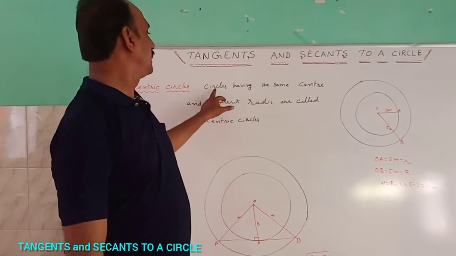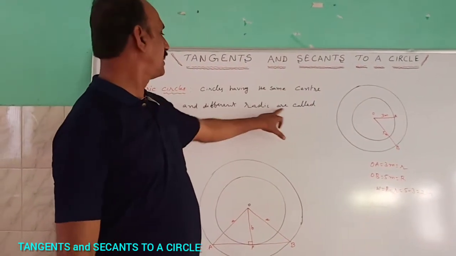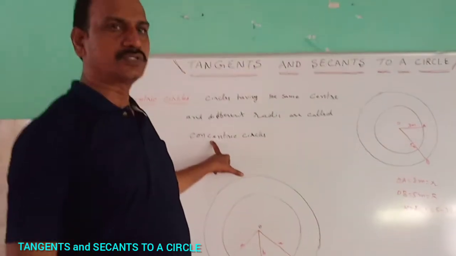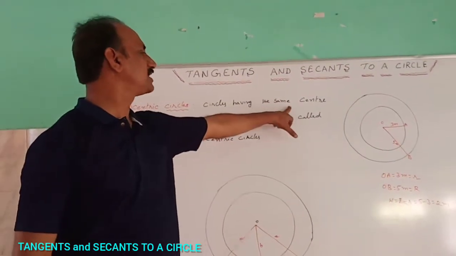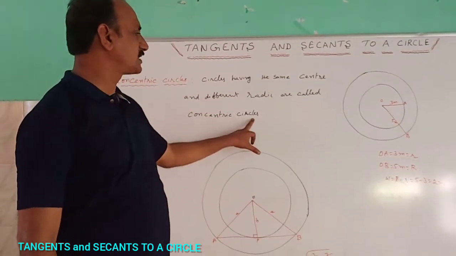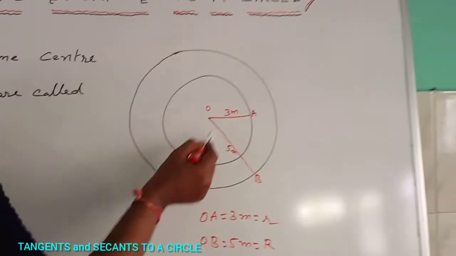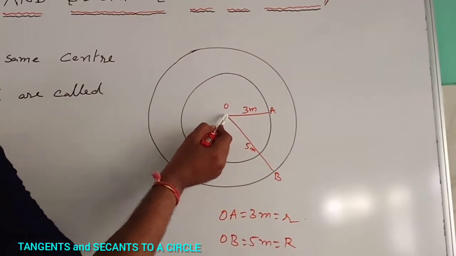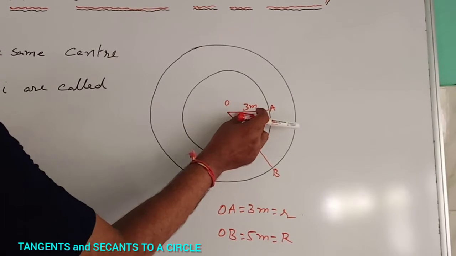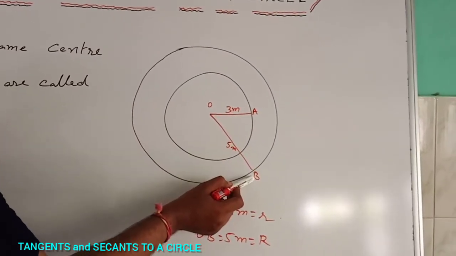Two circles having the same center and different radii are called concentric circles. For example, here are two circles with the same center and different radii. OA is equal to 3 centimeters, and OB is equal to 5 centimeters.